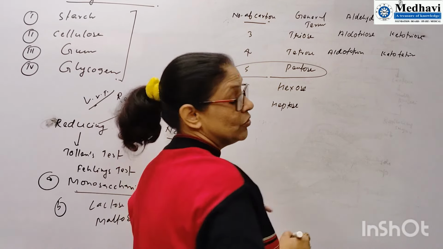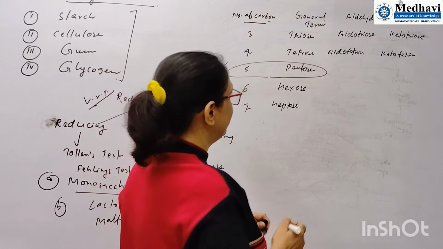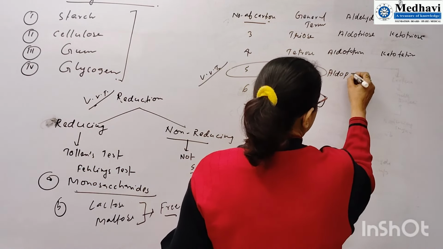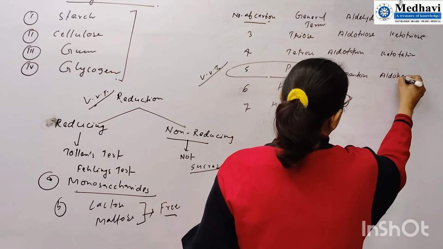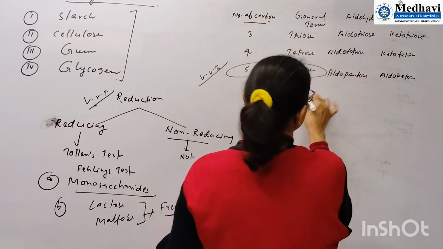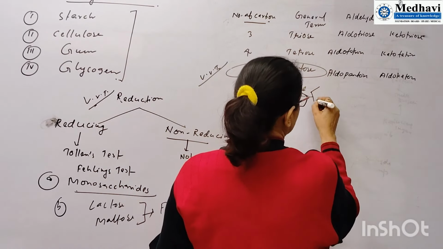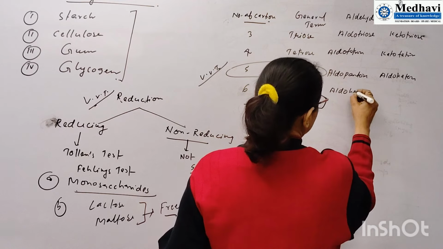When we teach nucleic acid, pentose sugar. This is very important. So it is aldopentose, or this is ketopentose. This is very important. Hexose: glucose and fructose. Both are categorized in the category of hexose. So we can say it is aldohexose.